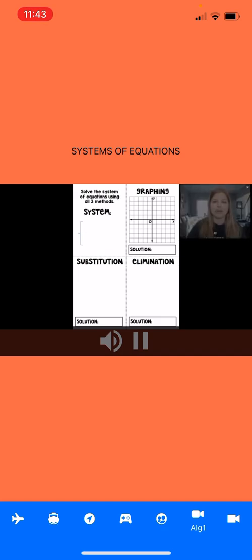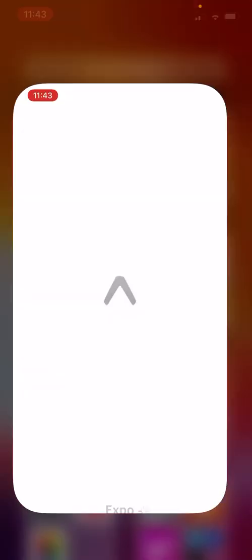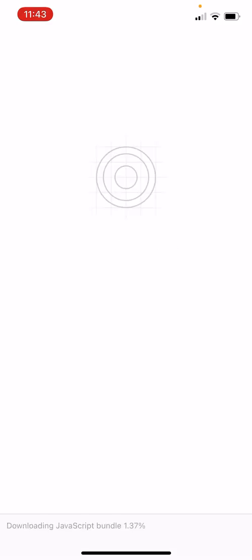Given the system right here, the mute button to mute the video, because it won't stop playing if I play the other video, but I'll go ahead and reload it again.